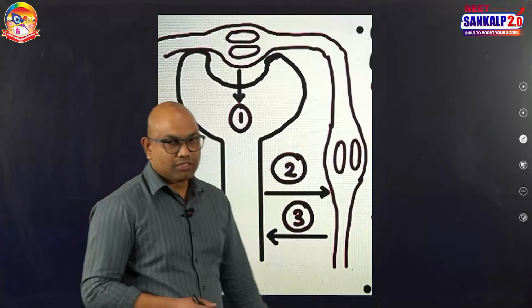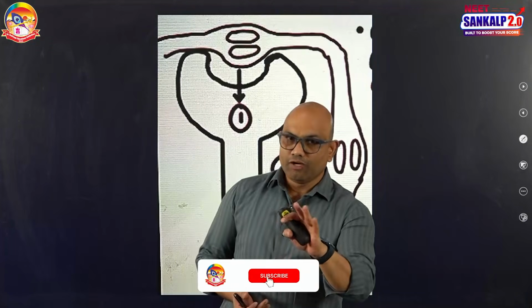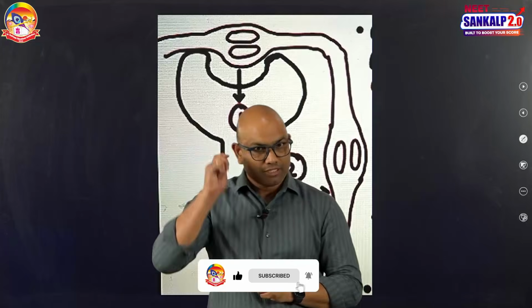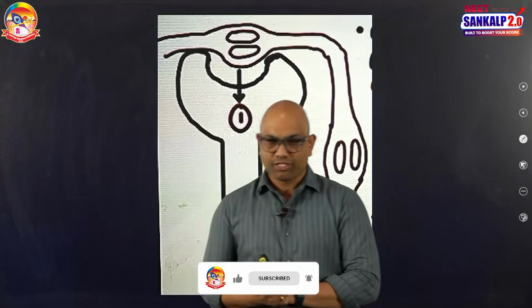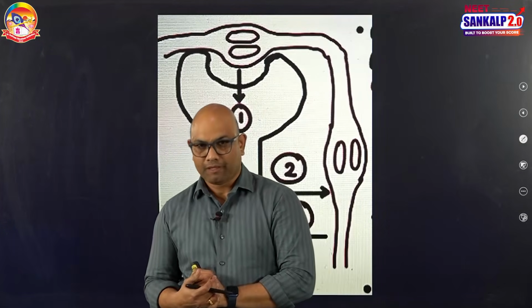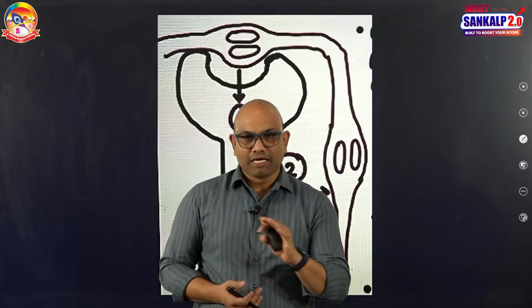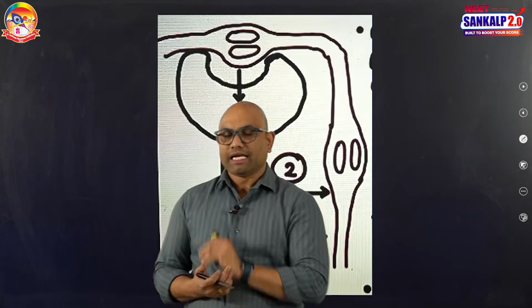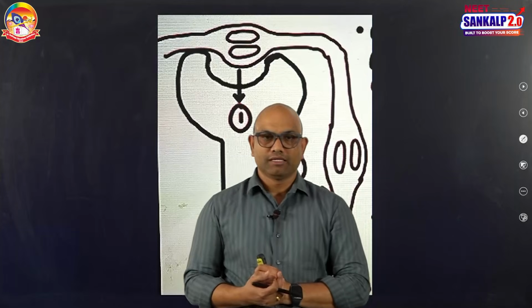Now, let us talk about urine formation. In urine formation, there are three important steps. Step 1 is glomerular filtration, next is selective reabsorption, and the next one is tubular secretion.